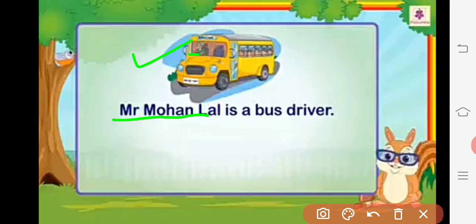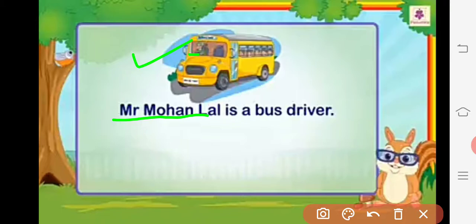Now I have written only one sentence there, but I have to describe a few more things regarding the bus driver, or that particular bus, like the children in the bus or things related to Mohan Lal.